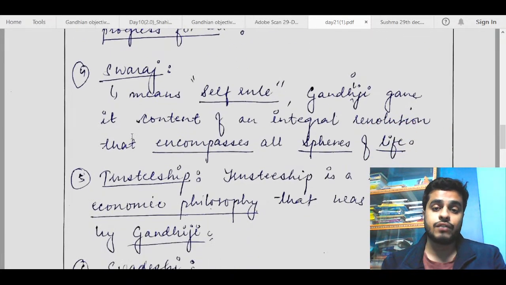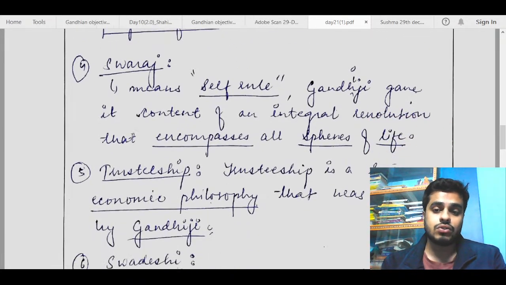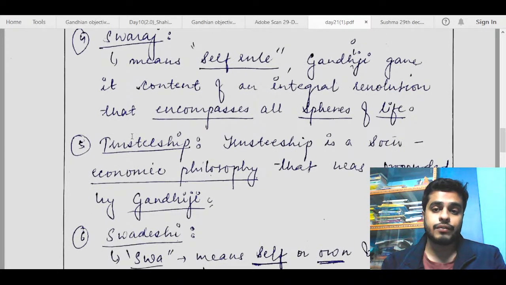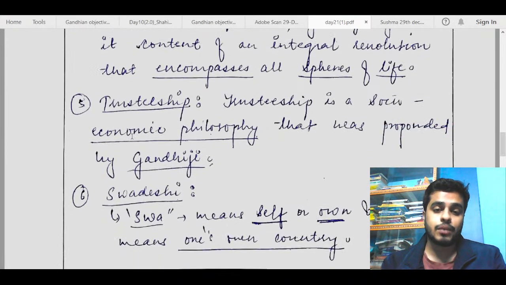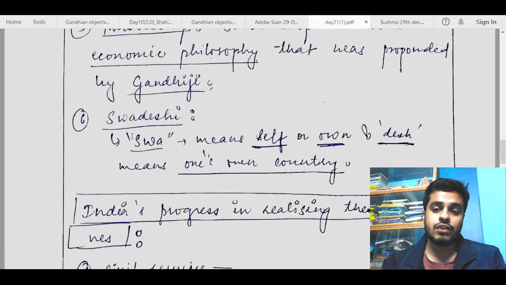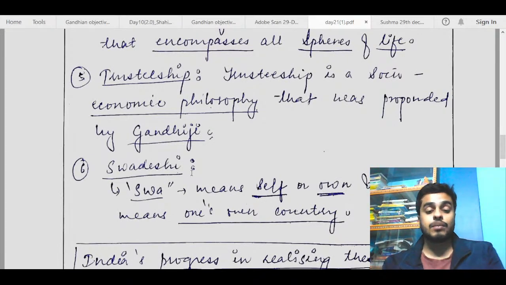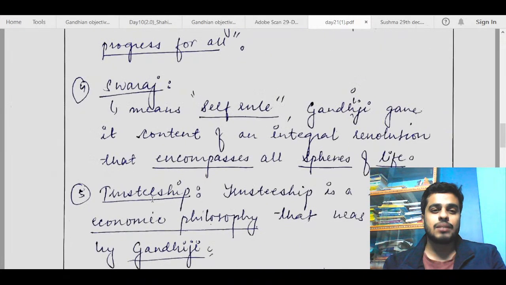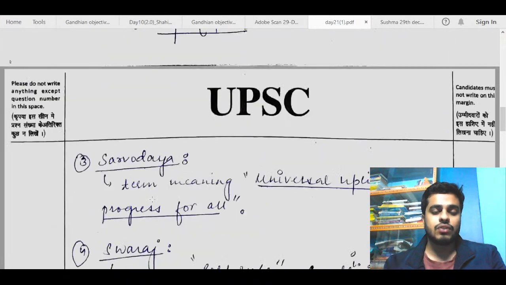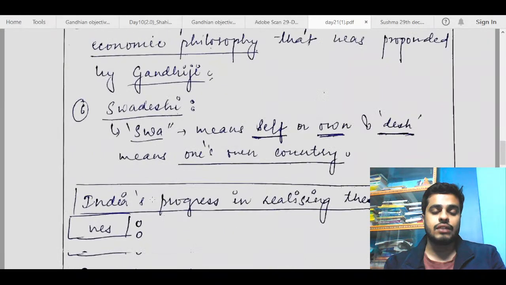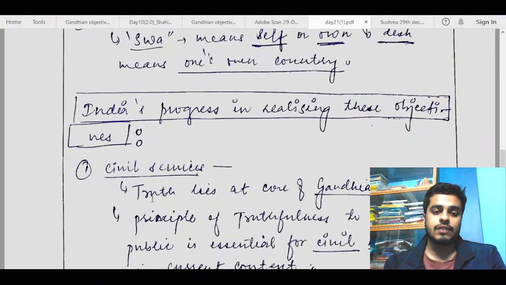Swaraj is fine, means self-rule. Trusteeship is also okay. Trusteeship is a social economic philosophy that was propounded by Gandhiji. Swadeshi, Swa means self or own, and Desh means one's own country. So okay, again, in Swadeshi only you can talk about trusteeship. You can again give some examples from Gandhiji's life when you talk about Swadeshi and all. So again, some examples are missing. Otherwise, this answer is decent. You have at least used all the keywords and all. If you can do that, it will become a bit better.